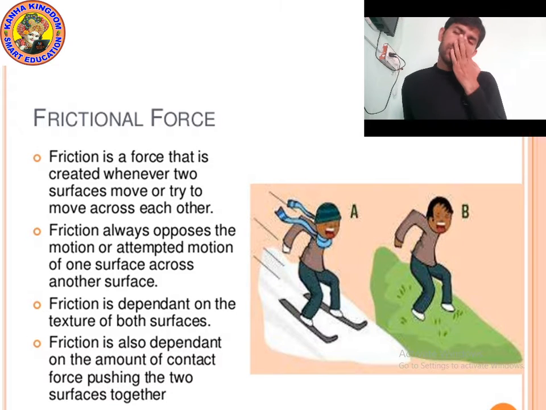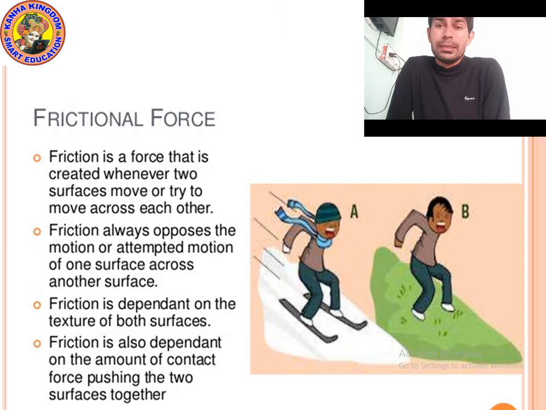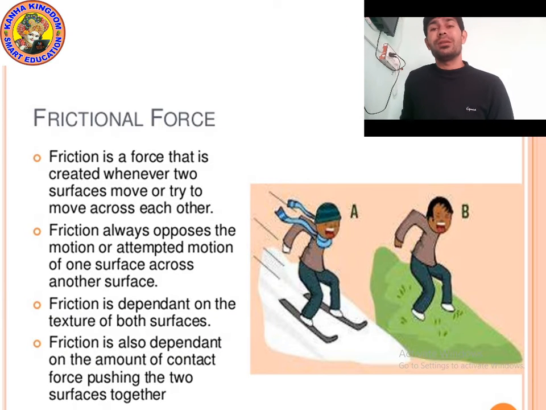Friction also helps us bind with the earth. Suppose friction force is not available, then what will happen? I will never be able to write on the board, and I will never be able to walk. So there are many advantages of friction, and there are many disadvantages also.